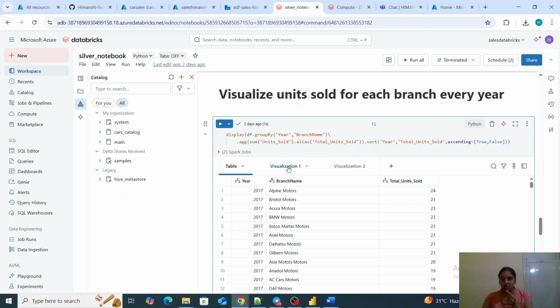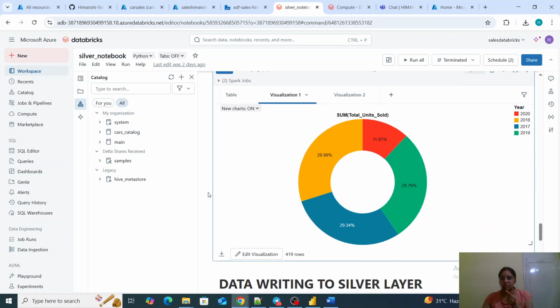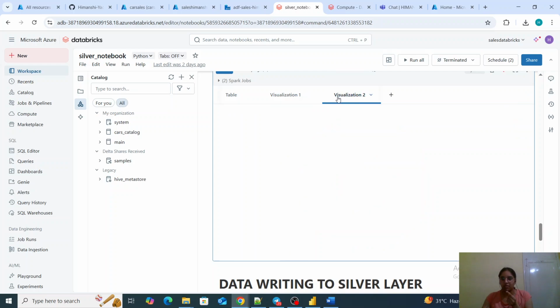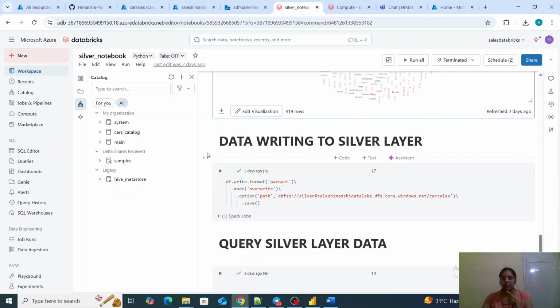For visualization, I have created two visuals, one of them is a pie chart. In here you can see the years 2020, 2018, 2017, 2019 according to whatever the data is, and you can hover over it and find the exact percentage as well. This is the pie chart I have created for visualization from the silver layer, and this is also called a word cloud. So we can generate any type of visualization using the data which we have.